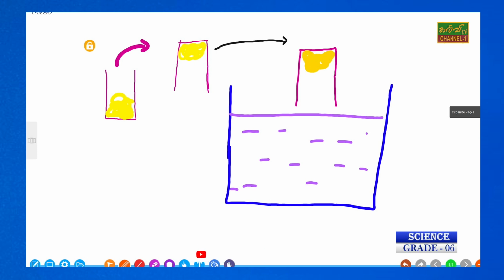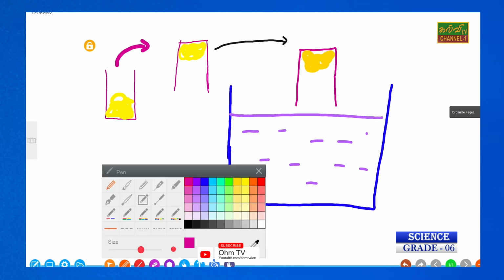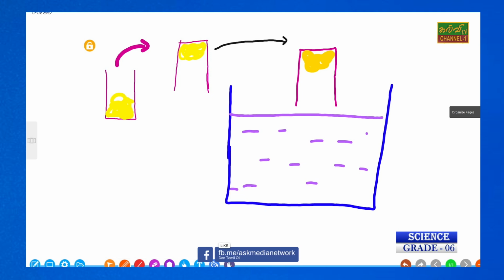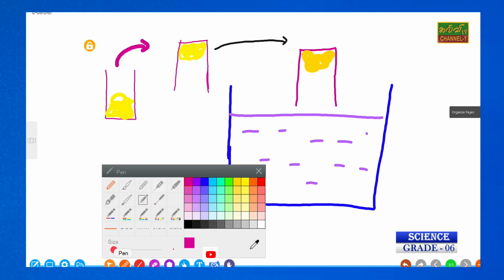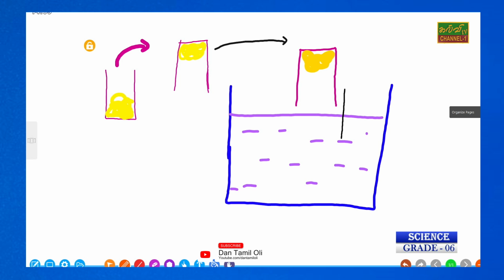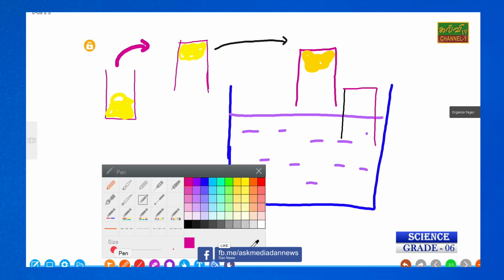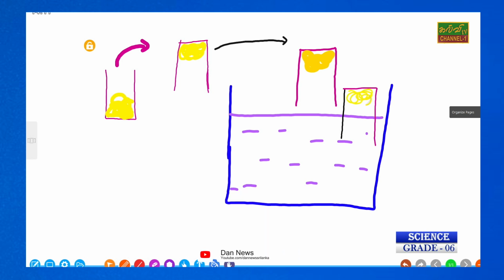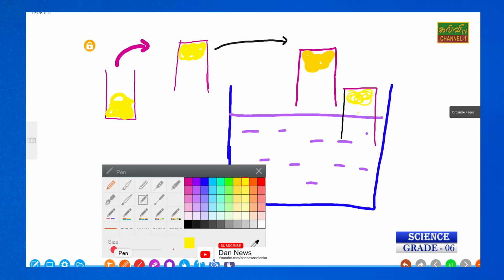After that, when you sink, when you move down, what will happen? When we move down, little by little it moves inside of the beaker. Now see, when we push the glass with the handkerchief in, what happened? The water is unable to move inside.